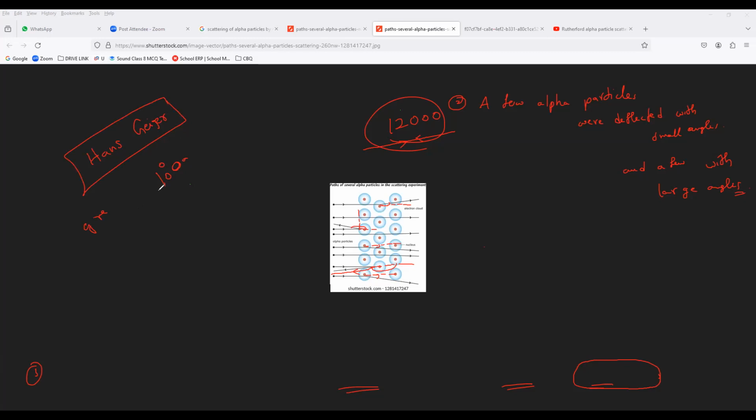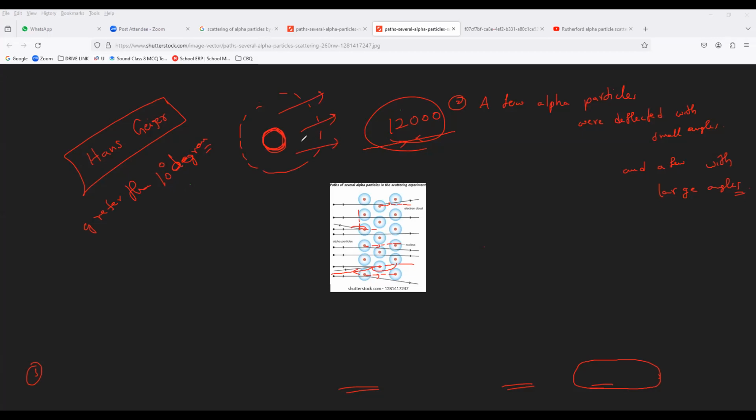One of the assistants of Rutherford noticed that the number of alpha particles scattered at an angle greater than 10 degrees was large. Then only he realized that there is a positive charge located only at the center, and the entire remaining atom is free space.